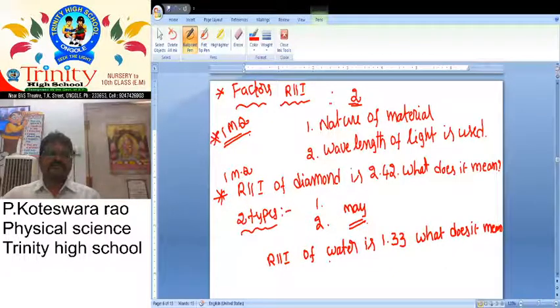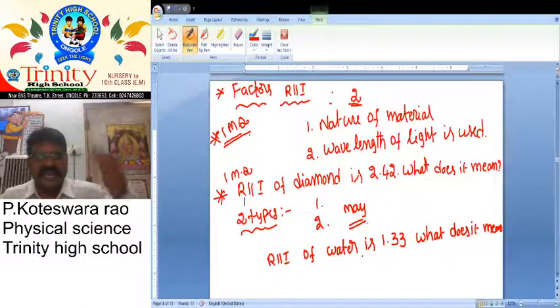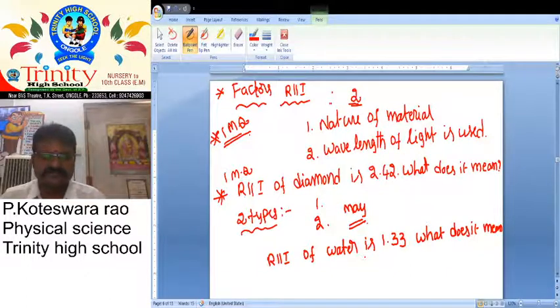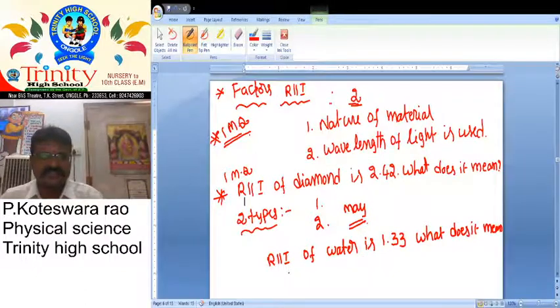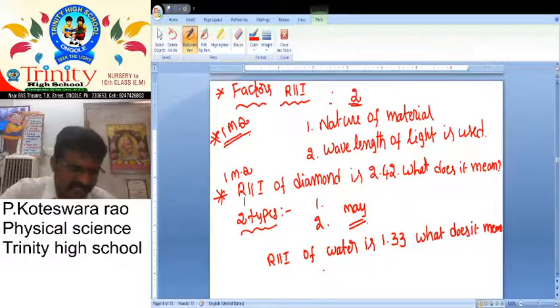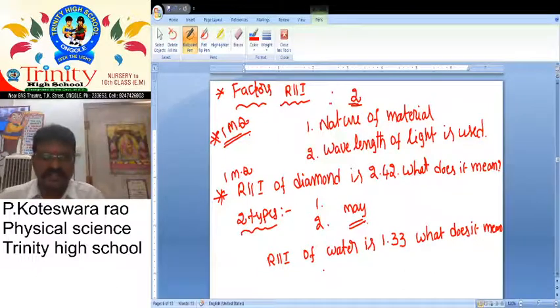The speed of light in water is 1.33 times lower than speed of light in vacuum. One answer. And what about one more answer? Speed of light in vacuum is 1.33 times greater than in water. So here they may ask any question. So it is a very important topic.